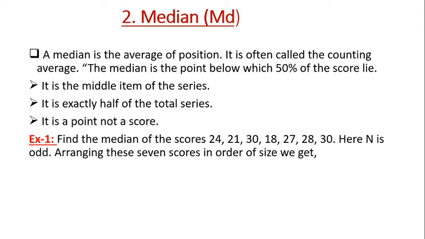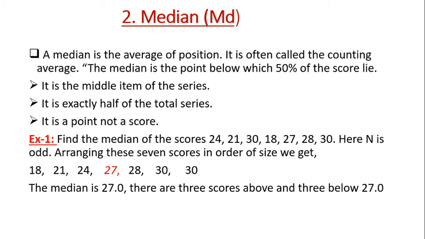Now how can we find the median for the scores? Let us use some scores. First, we have to arrange the 7 scores. Here 24, 21, 30 is there, but we have to arrange from the least one, starting with 18. So in increasing order we write 18, 21, 24, 27, 28, 30 and 30. Two scores are repeated. Now here the median is 27.